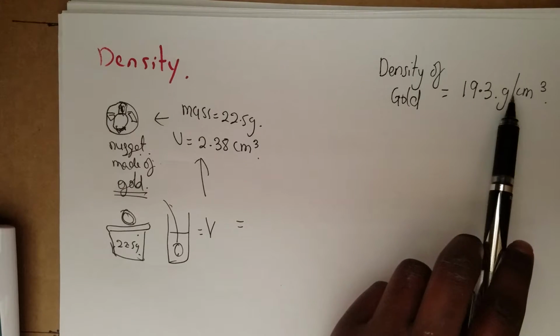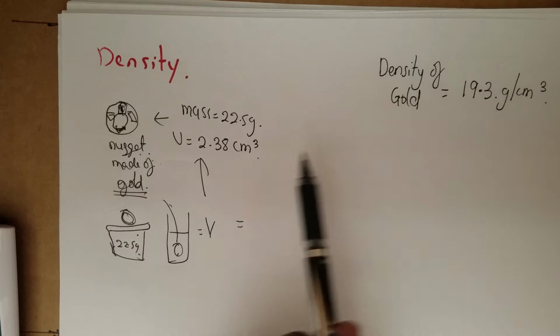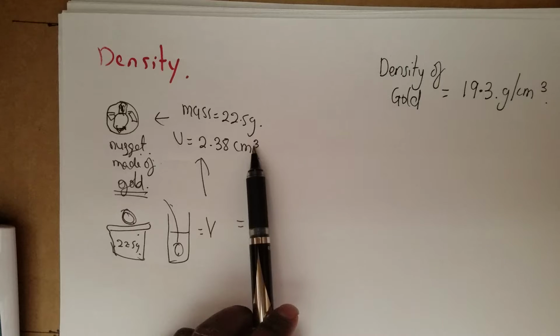So this answer is supposed to come up because this is only measuring per cm cube for one, not 2.38 cm cubes.